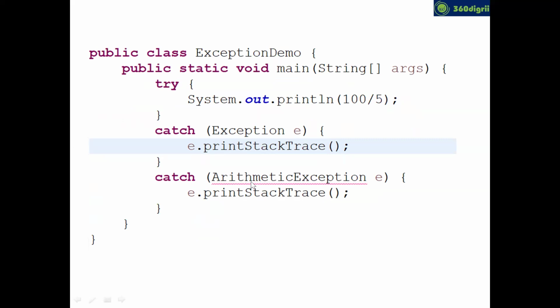Guys, are you able to see this red color mark? This red color mark indicates that your program is showing a compile time error. The compile time error is showing because you gave a wrong order of catch blocks. So the right order of the catch blocks is always the parent has to be last, and your subclasses have to be first.